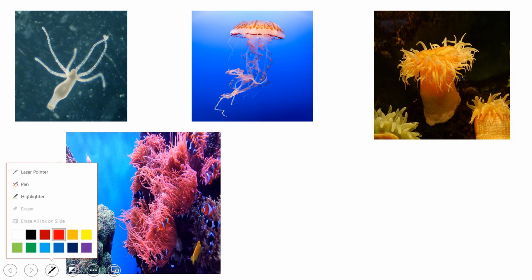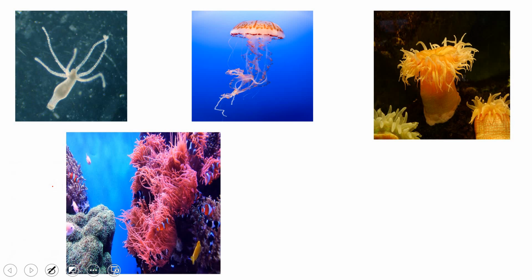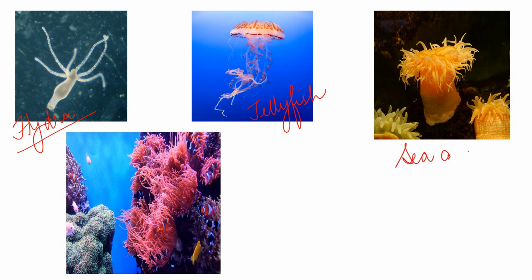All right, so examples we have. Let me erase all the ink. This example is Hydra. You have to remember the example. This is a jellyfish. This is a sea anemone. And these are corals. So these are the examples of the phylum Coelenterata.